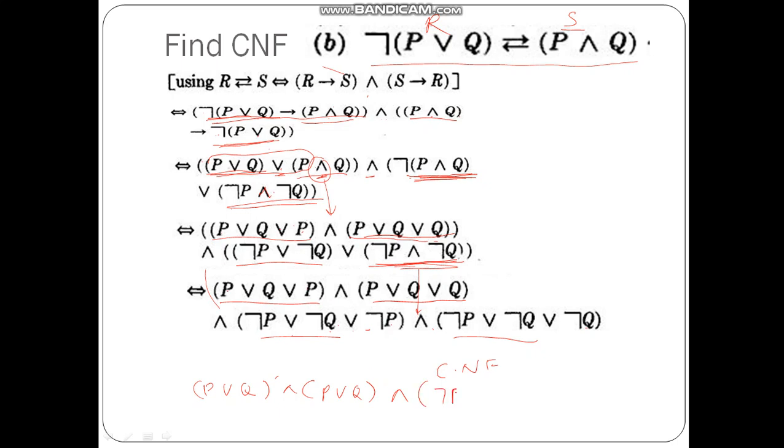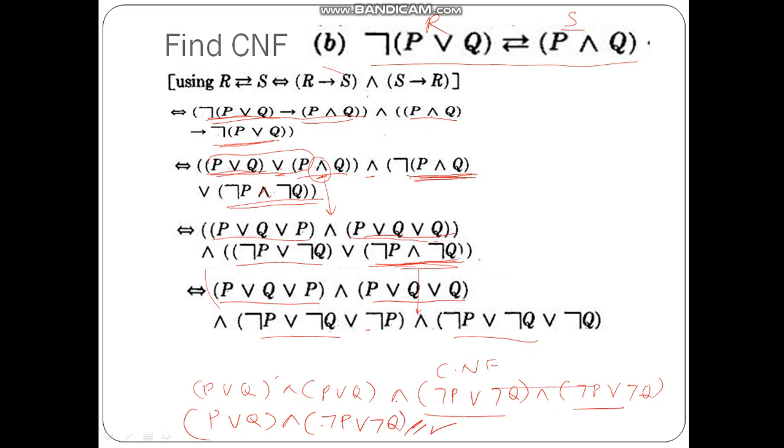What we get is not P or not Q. Here also Q or not Q can be eliminated. We get not P or not Q. These two are equal and these two are equal. So it can be rewritten as P or Q and not P or not Q.